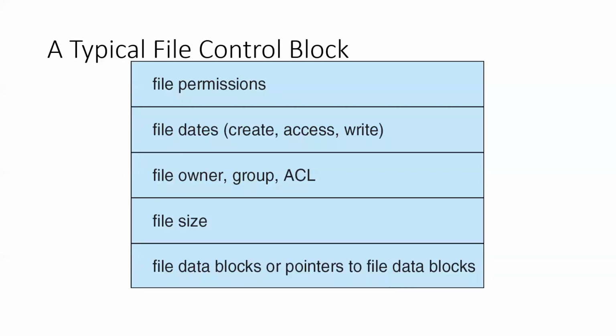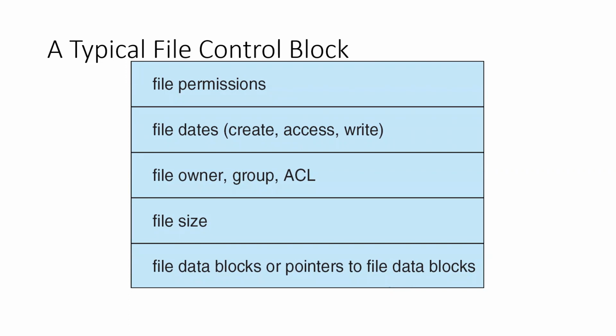These are the available parameters inside the file control block. We have file permissions, file dates. That means who created the file, who accessed the file, what type of modifications are done, and like that. So file permission: who's the owner, owner's permission, read write permission for the group, and also for any user, what is the permission.